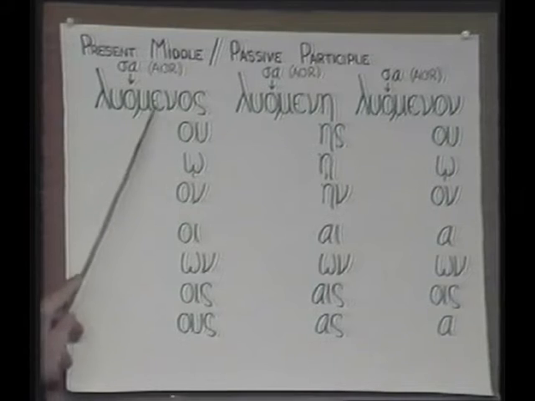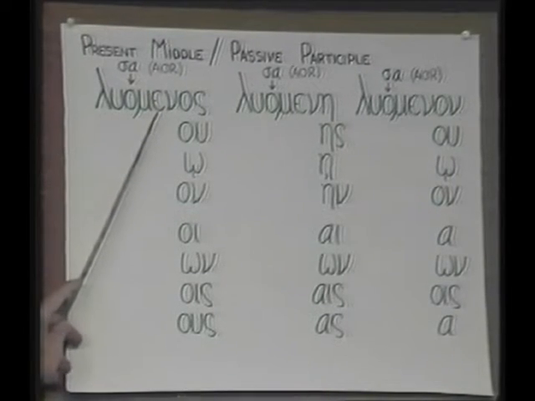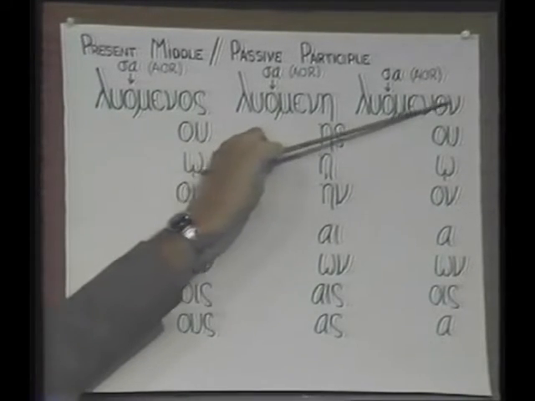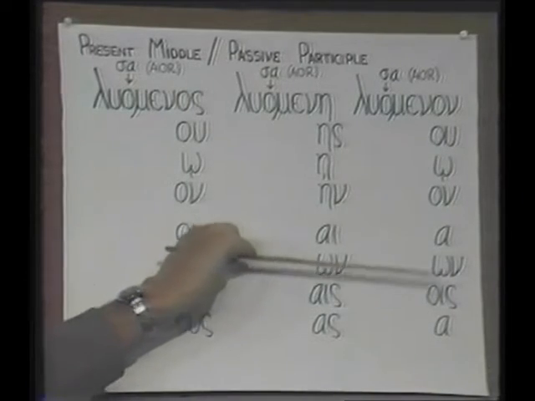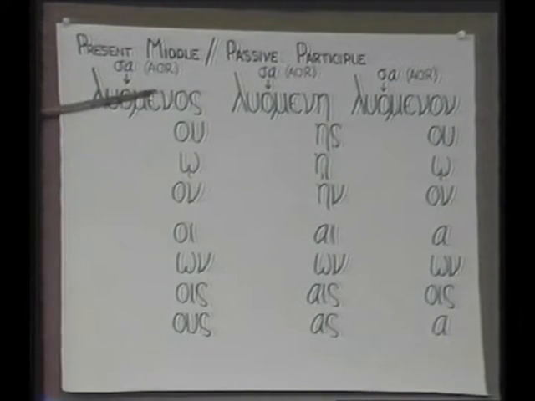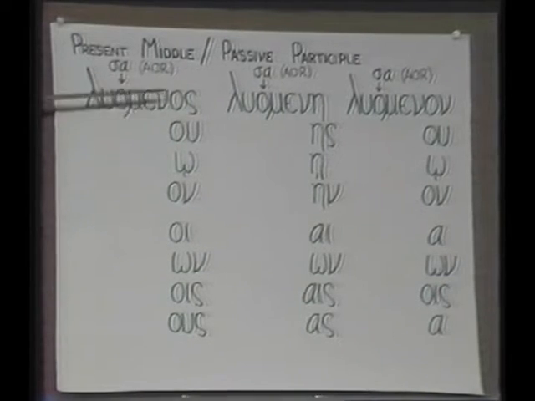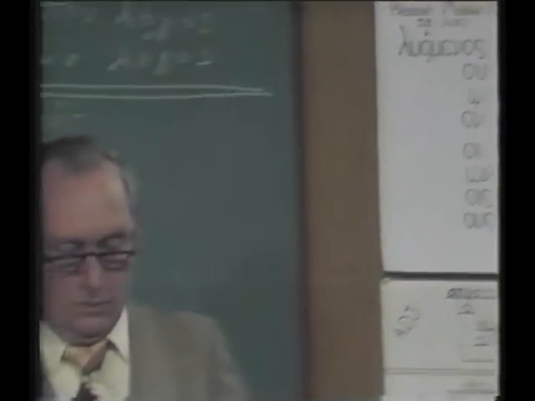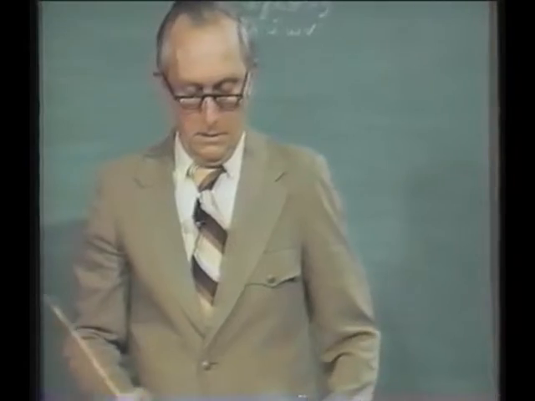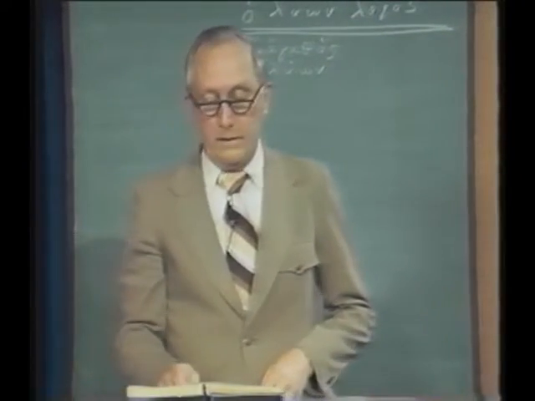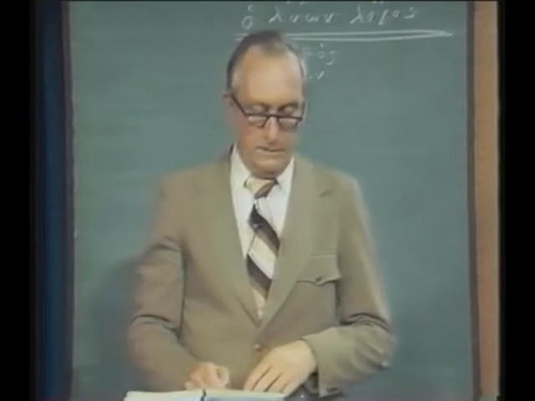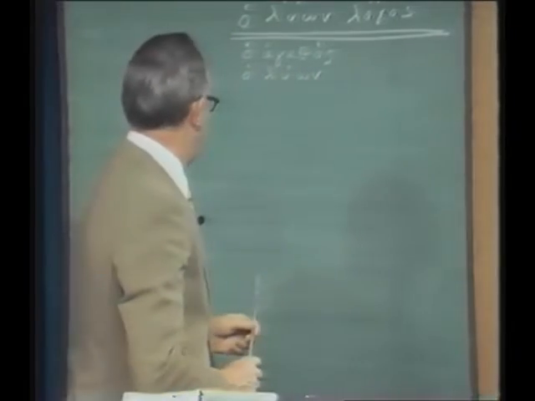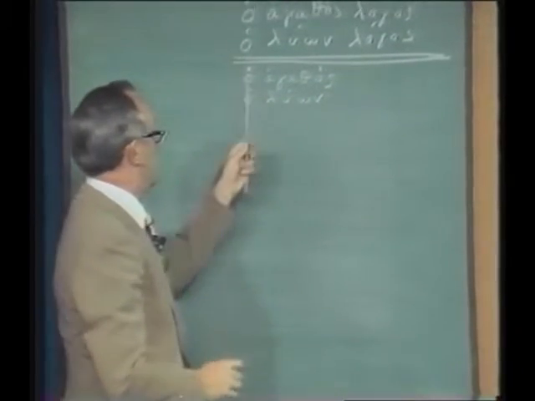Once you get the men there, which is the sign of the middle or passive participle, then you have just like logos, just like graphi, just like thoron, all the way down. So take what you already know and put it on these forms, the participle stem and then those endings in there. Now, that's the easy part. We learn the participles by the forms rather easily, verb, noun, endings, and then we have to learn how to use them. Maybe a little reminder of what we did with agathos, the adjective.